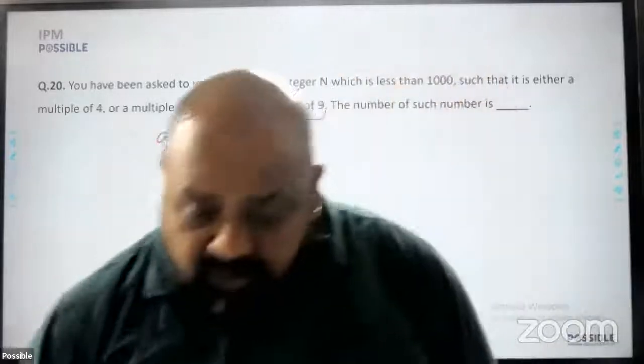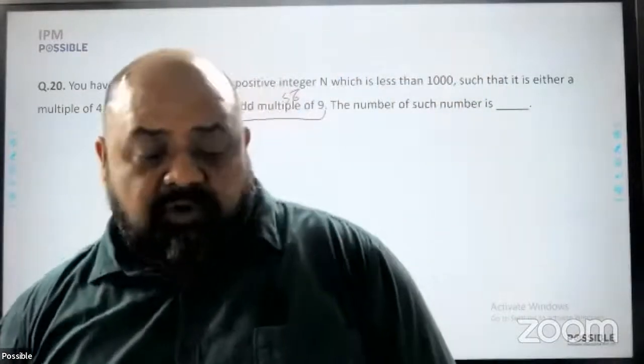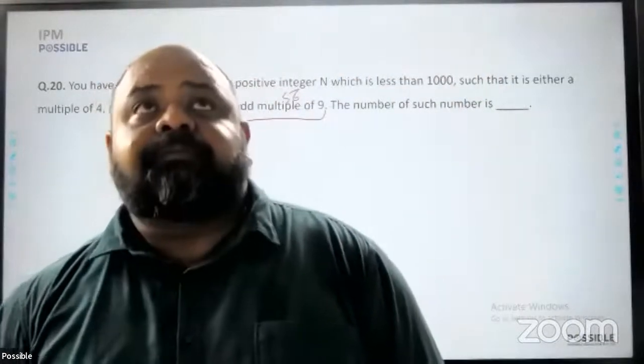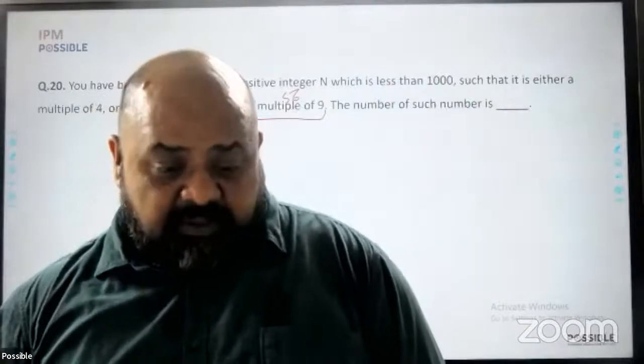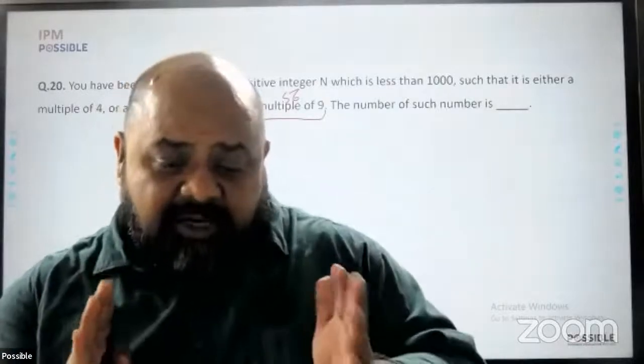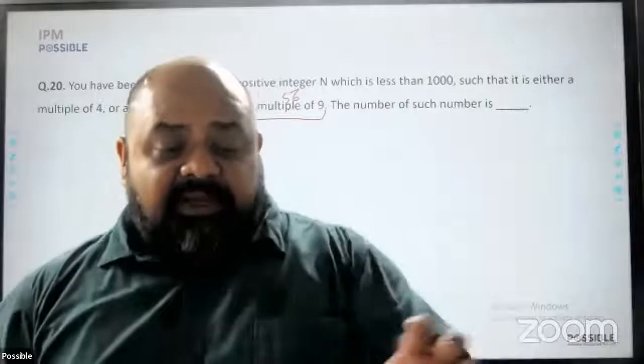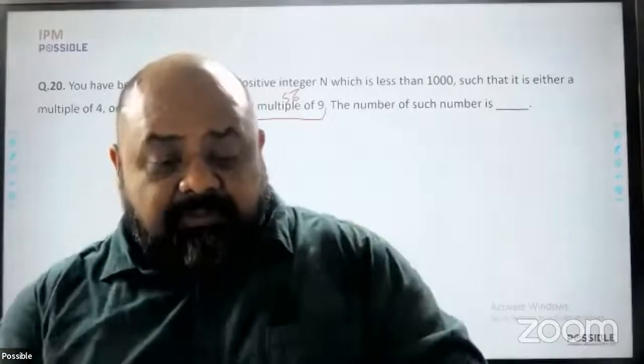No multiple of 4 or 6 would be an odd multiple of 9, absolutely. So one part of it is done. Then I look at multiples of 4 or 6. Now, for multiples of 4 or 6, there will be common numbers as well.